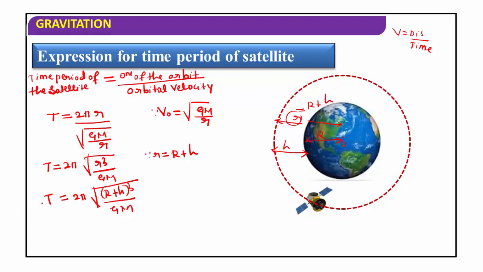This is the expression for the time period of the satellite. T is equal to 2π root of (R plus h) whole cube divided by GM.